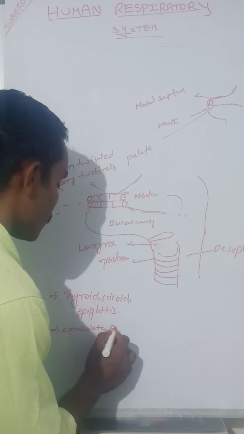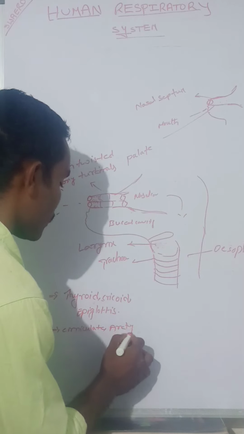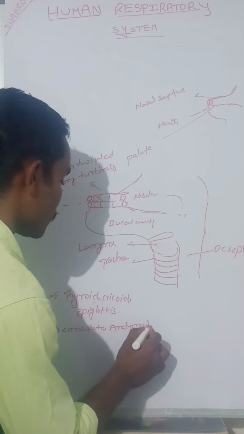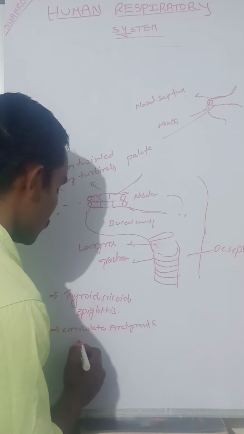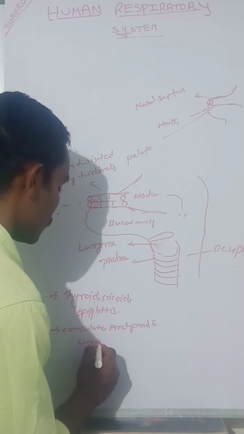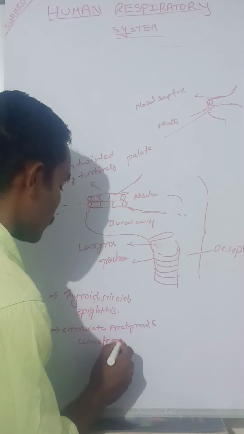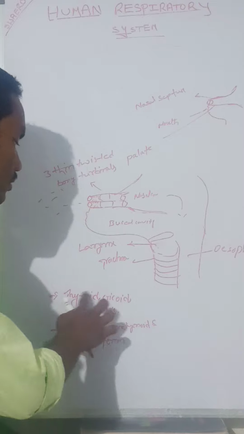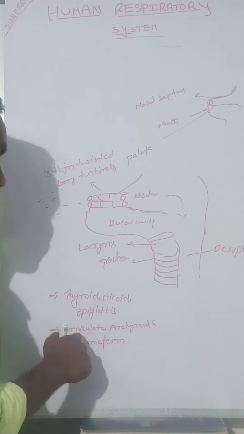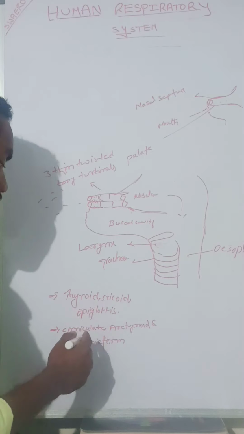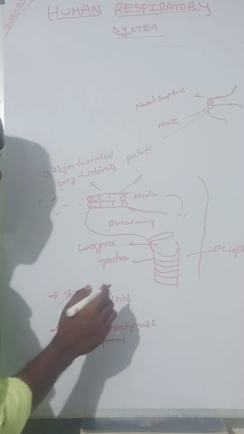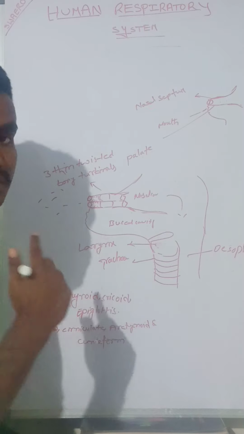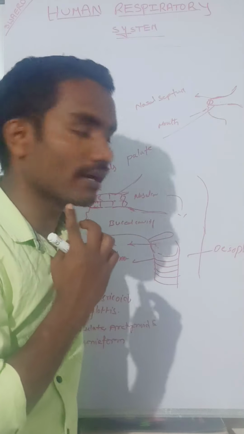Corniculate, arytenoid, cuneiform are the paired cartilages. This is the thyroid. The prominence of the thyroid cartilage is called Adam's apple.